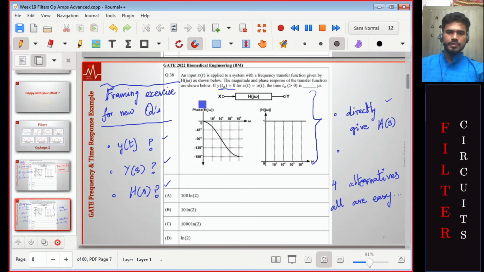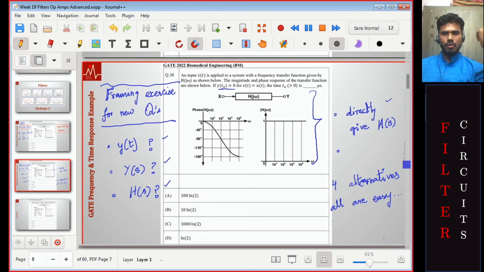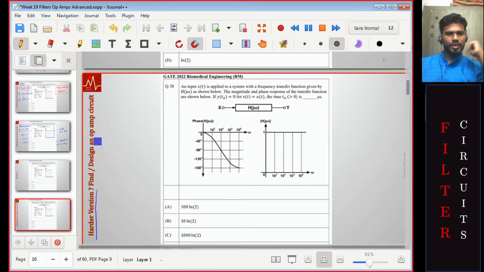There's an exercise that I suggest everyone to do. There are two sides of a coin. Is there an easy version? These 4 things that you mentioned are easy. Is there a harder version? In real life, quickly design an op-amp filter circuit that will give you this response. Design it. Give me the resistance values. If you are using a capacitor, give me the capacitance values, all of that. That is actually a harder version.